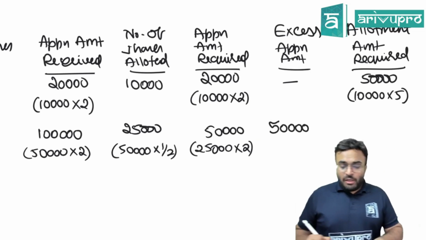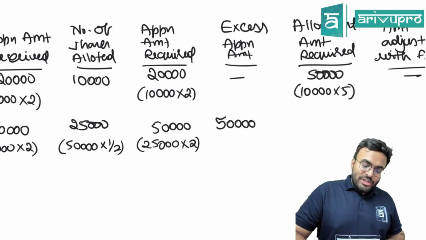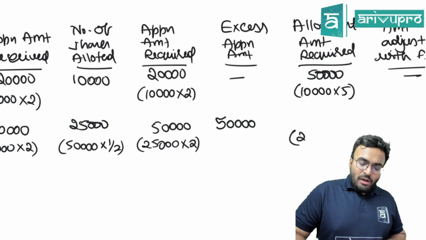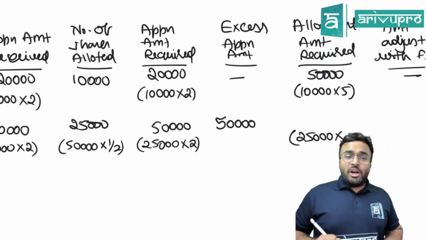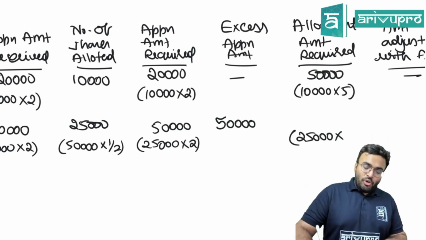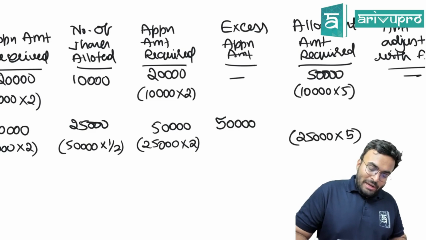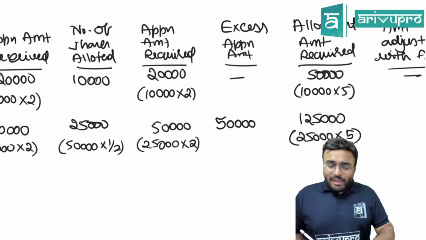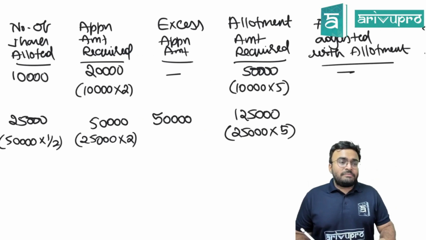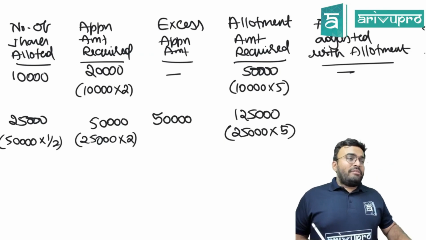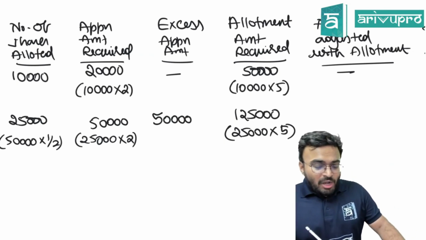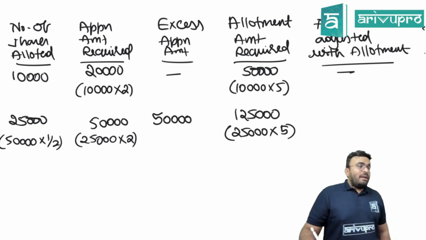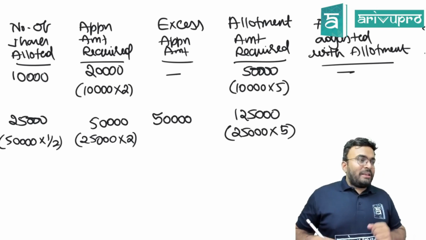You have excess application of 50,000. What is the allotment amount required? How many shares are we issuing to these people? 25,000. Allotment amount required is 25,000 into 5, 1,25,000. Amount adjusted with allotment. How much extra do we have? See the column, the excess application amount column only.